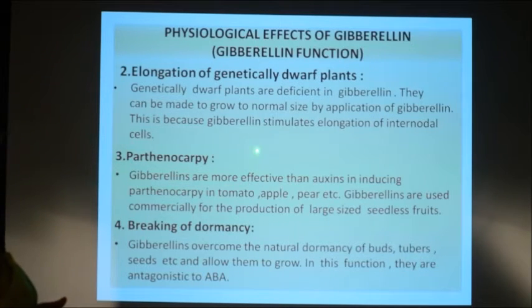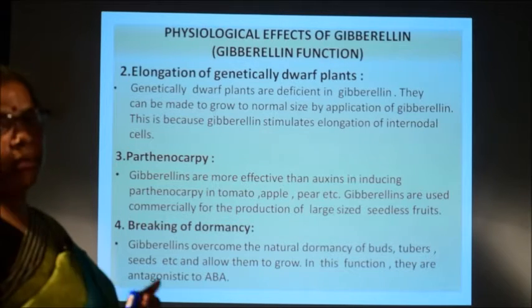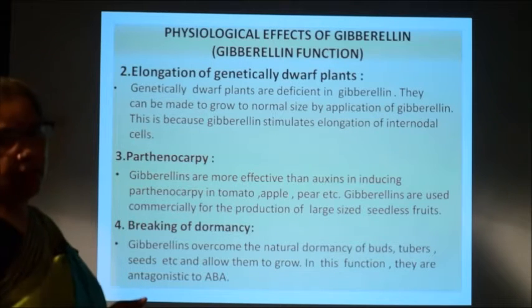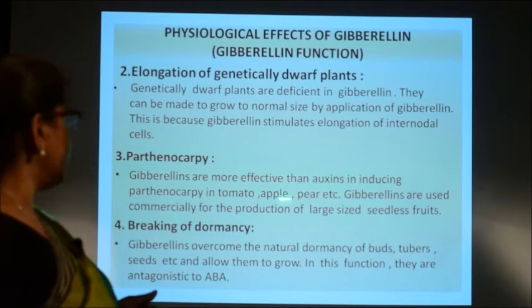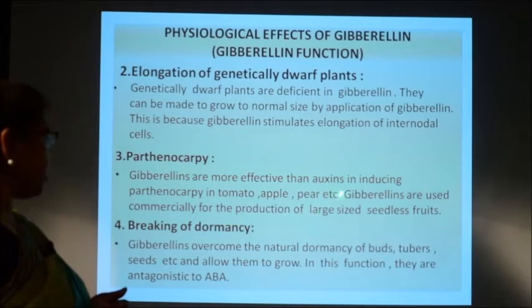Then parthenocarpy. Just like auxin, gibberellins also help in parthenocarpy. Actually, they are more effective than the auxins in inducing parthenocarpy in many plants like tomato, apple, pear, etc.